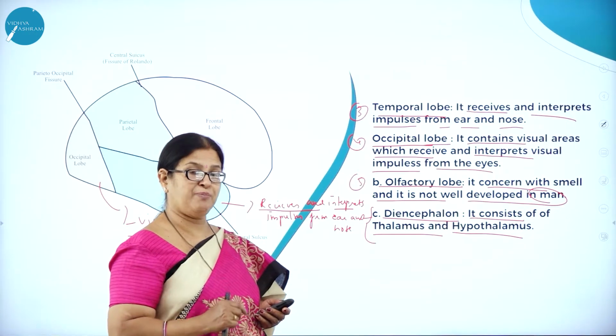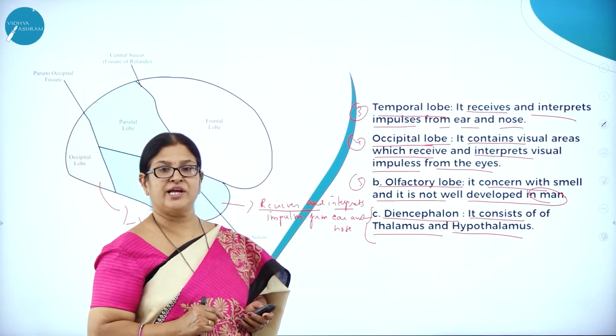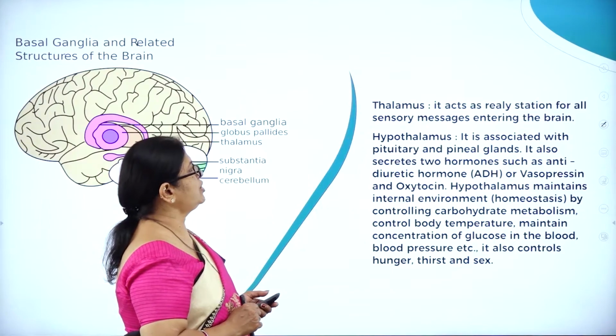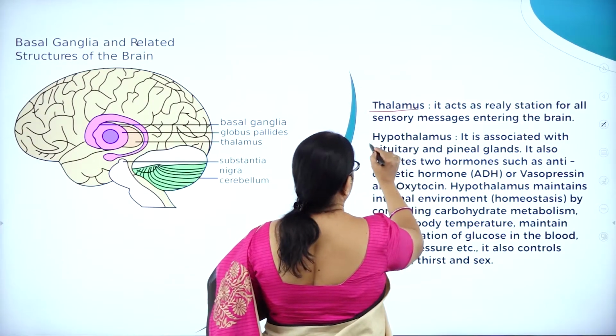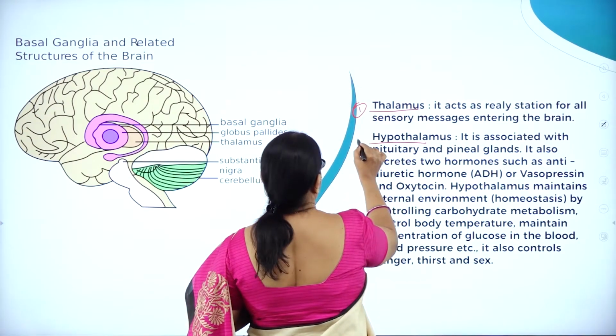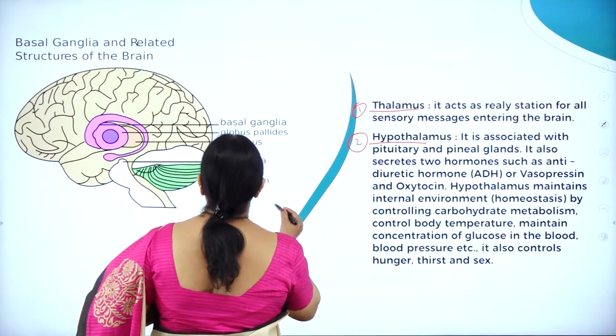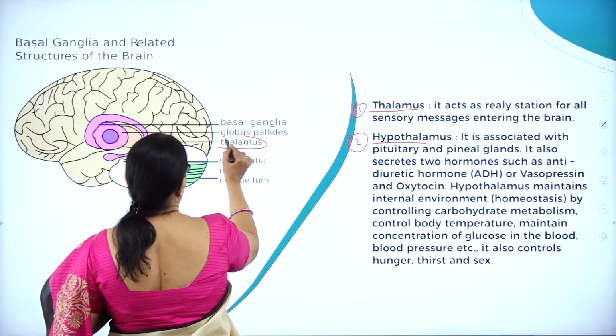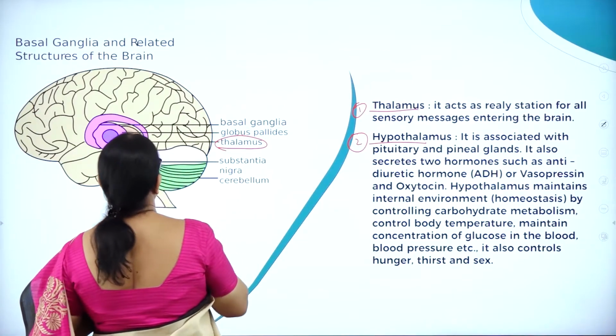So thalamus and hypothalamus are also called endocrine glands. Moving on to thalamus. Let us study about thalamus, then about hypothalamus. So here you can see the thalamus. Then here we can see the thalamus.